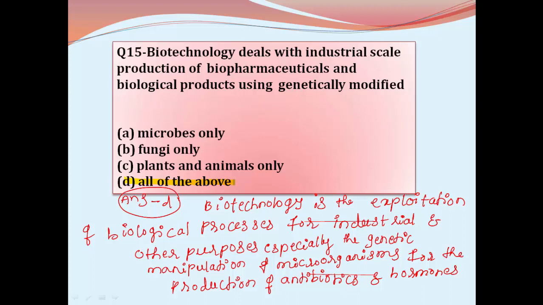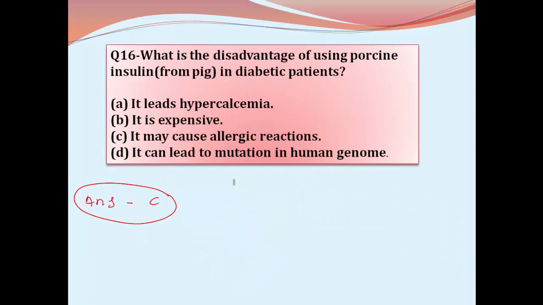So the answer is all of the above, particularly for the production of antibiotics and hormones. What is the disadvantage of using porcine insulin obtained from the pig in diabetic patients?